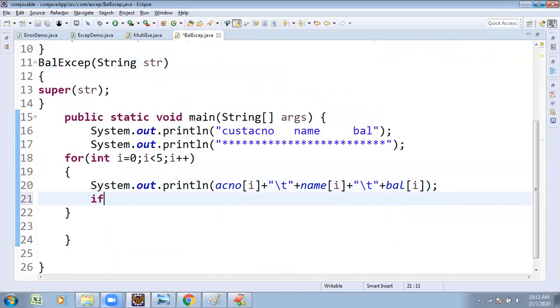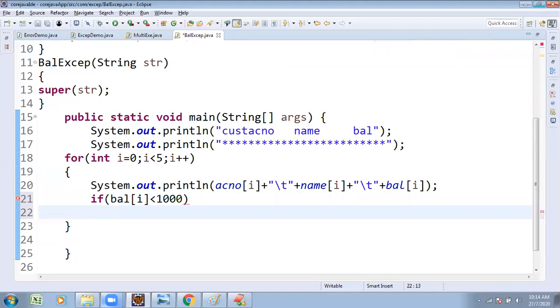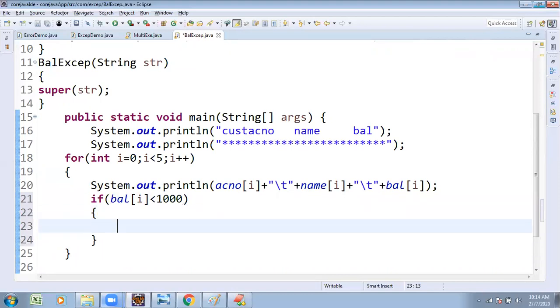But now I wanted to apply the condition. If balance of i is less than 1,000 rupees. If minimum account open, minimum balance should be 1,000. Then we are expecting to raise the one exception.